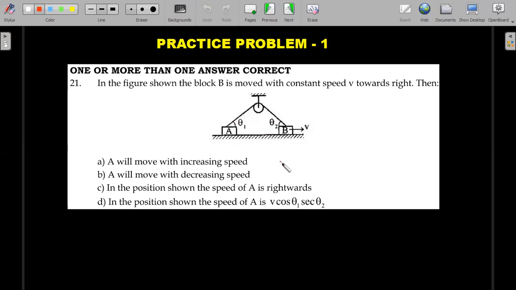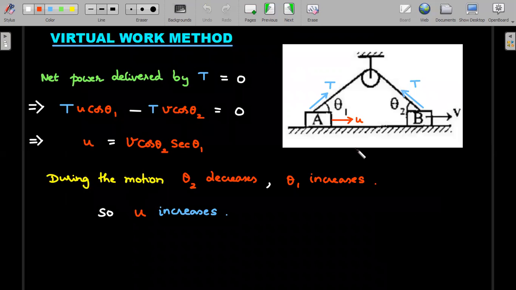More than one correct option is possible. Okay, so here's the solution for it. I have redrawn the diagram here, and I'll be using something called the virtual work method to speed up my calculation. This is another beautiful method which can solve problems, especially with threads connected to pulleys and two objects connected to each other using a normal reaction force. These types of questions will deal with this method.